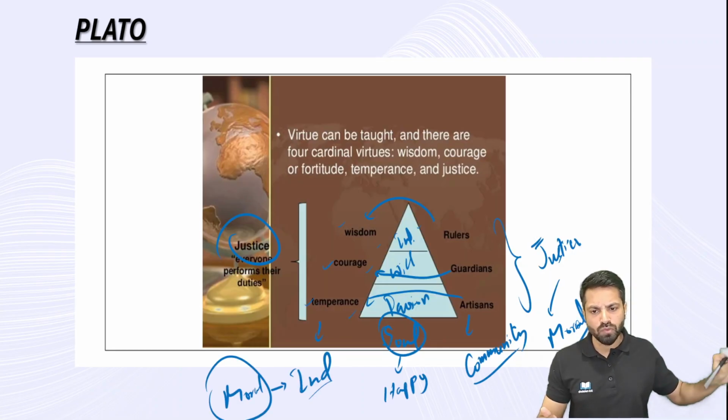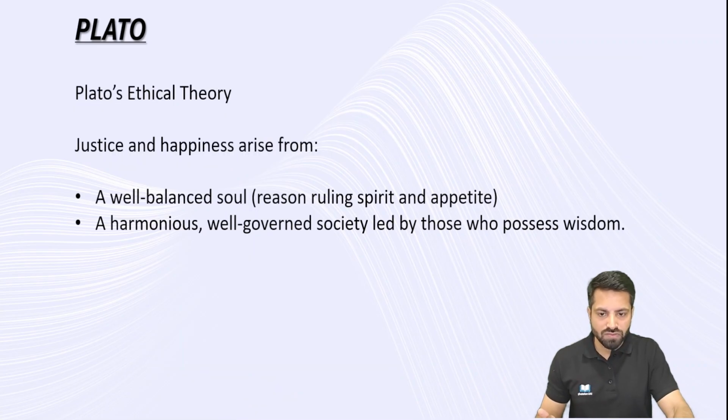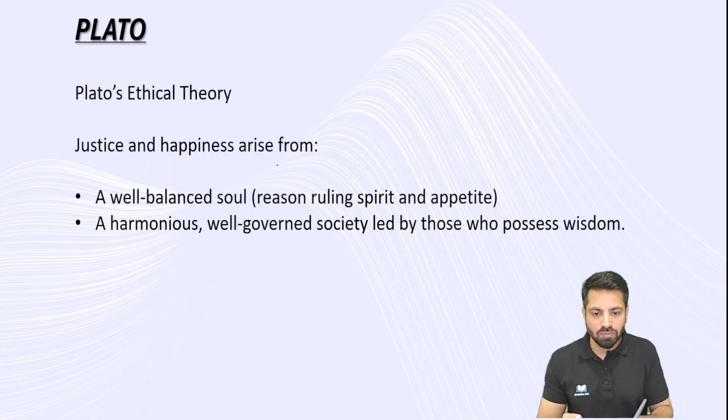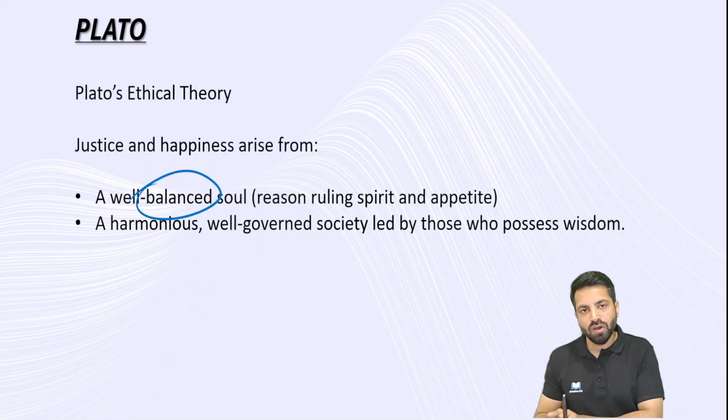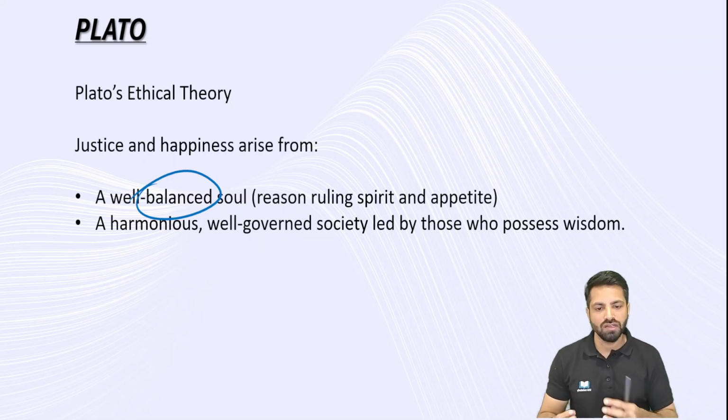And now let's move to the next philosopher, and Plato's ethical theory. So here, if I have to summarize, Plato talked about justice and happiness arising from a well balanced soul. If there is a well balanced soul, there will be a moral, ethical individual. If everybody in a society is ethical, then eventually it will lead to an ethical society.